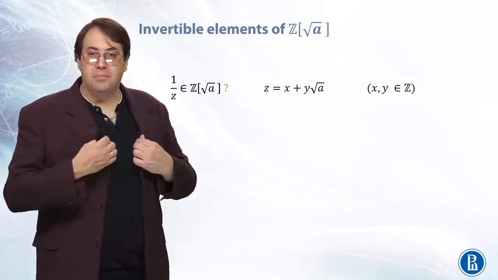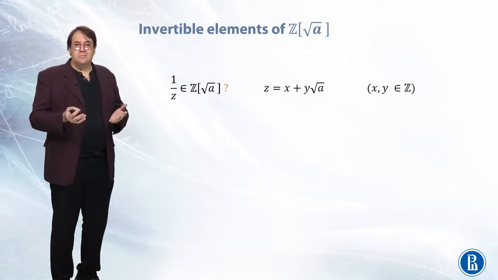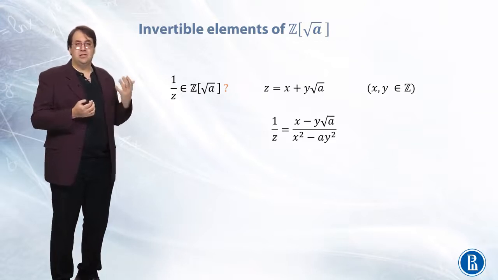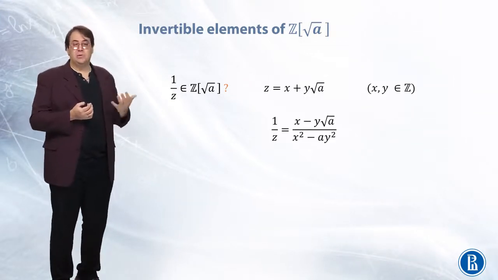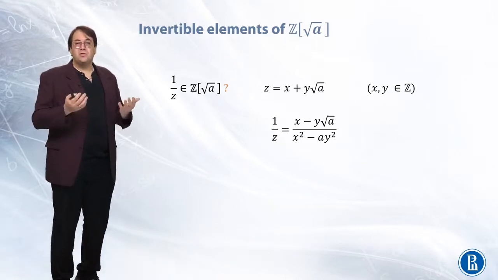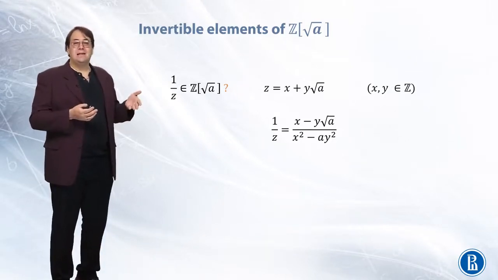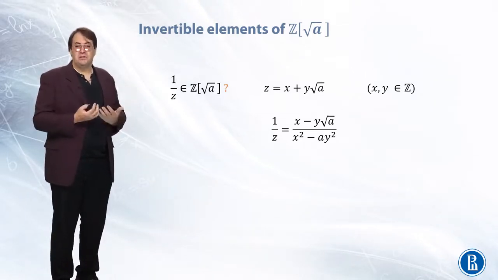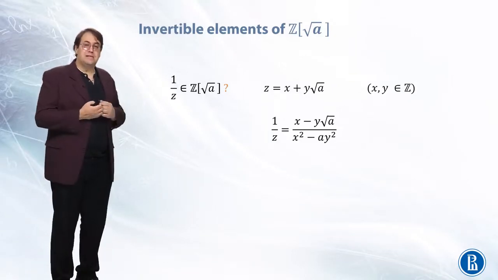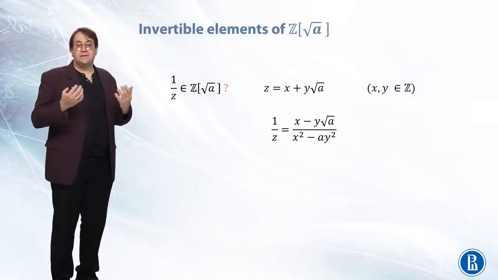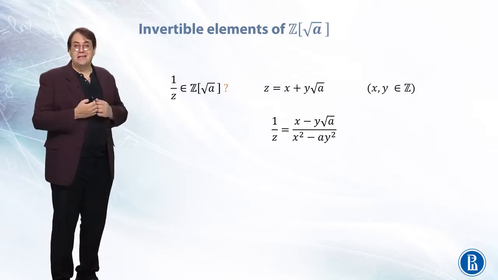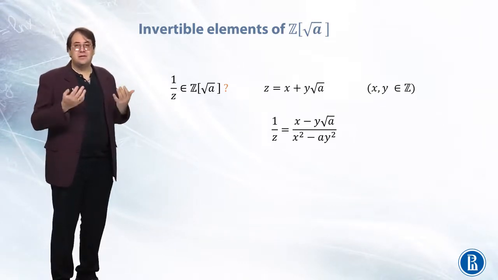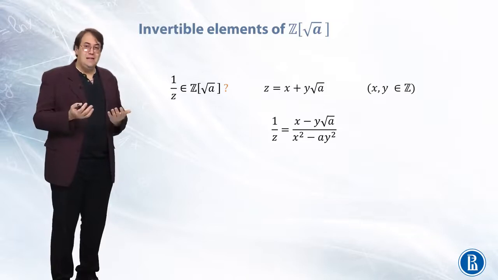When we say number, we mean real numbers, since this ring is a subset of the field of real numbers. So, as usual, we use the conjugate to z, which is x minus y square root of a, just to transform the fraction 1 over z into a fraction with integer coefficients. And in this form, as on the slide, we see that the denominator of this fraction is an integer number. So let's denote this denominator as usual by d.